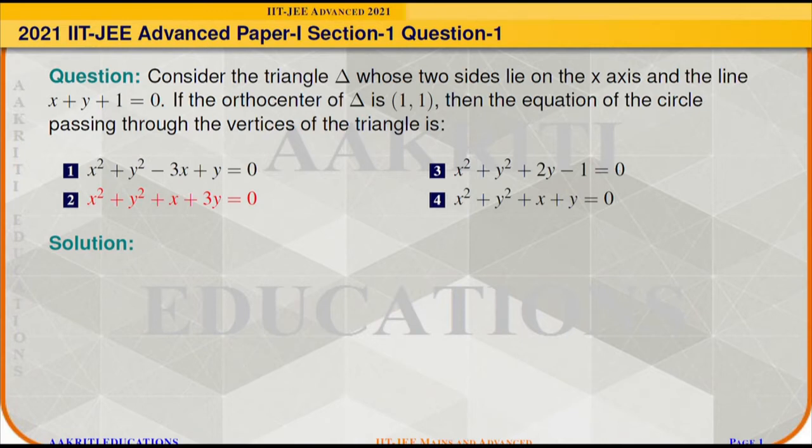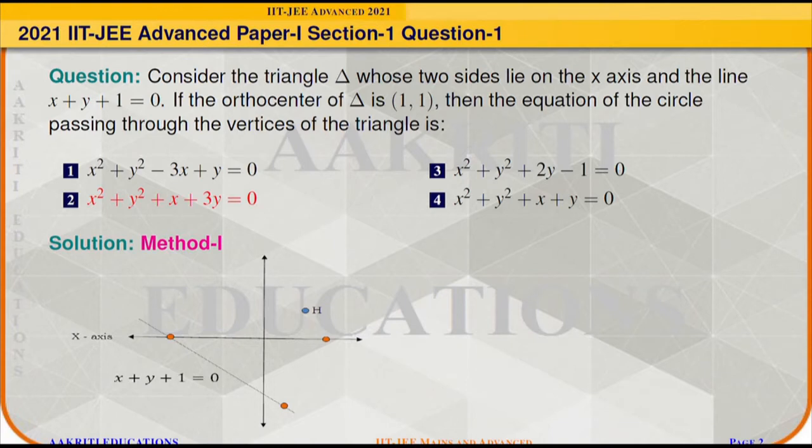We will solve this question by two methods. In method 1, it is given that two sides are lying on the x-axis and x plus y plus 1 is equal to 0 respectively. It means one of the vertices of the triangle will lie on the intersection of the x-axis and x plus y plus 1 is equal to 0. Similarly, the other vertex will be on the side x plus y plus 1 is equal to 0 and the third vertex will be somewhere on the x-axis. And it is given that the orthocenter is at (1, 1).